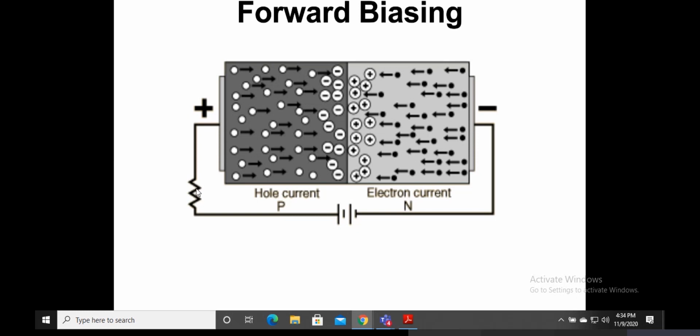We'll study that later on. Right now, it's of no significance. But what you must understand is this is how a battery is denoted. One big line, which is the positive charge, one small line, and then another big line, another small line. The big line represents the positive terminal of the battery. The small line represents the negative terminal of the battery.